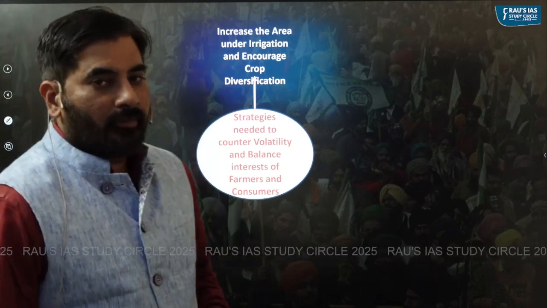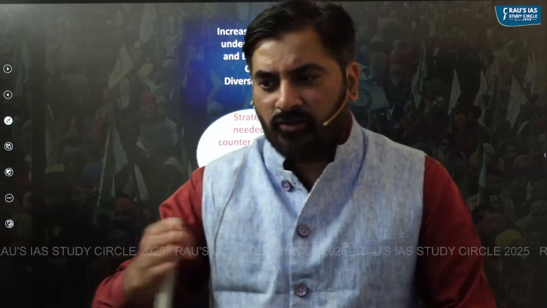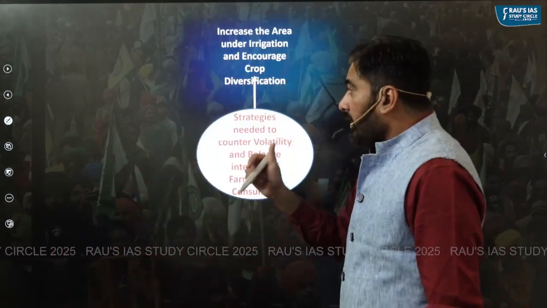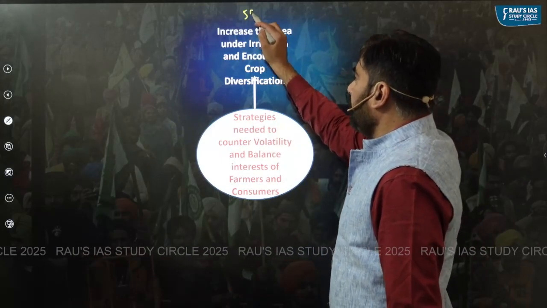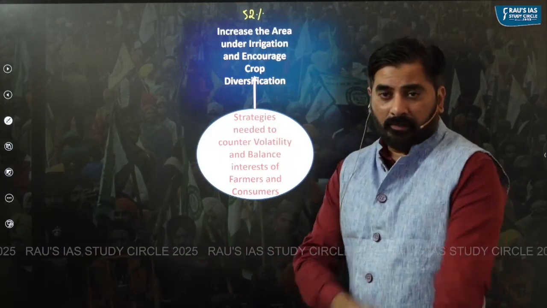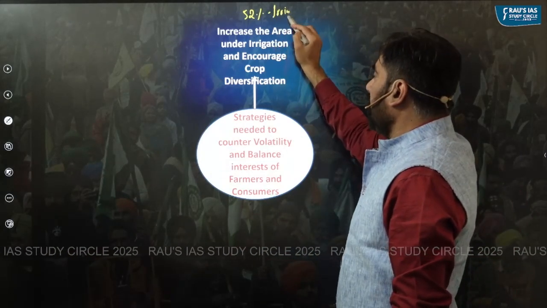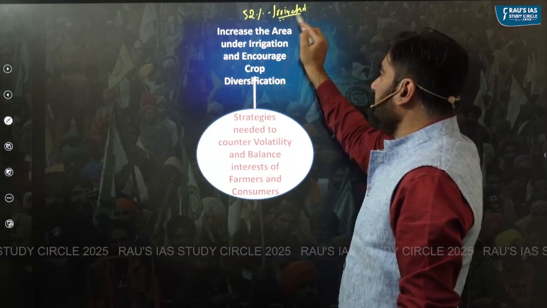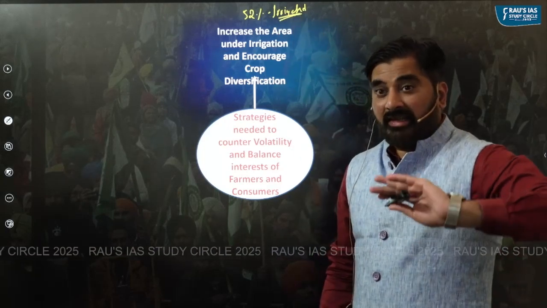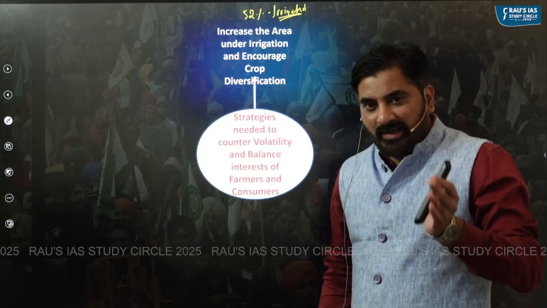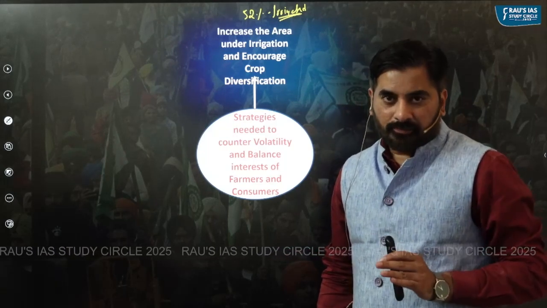Number one, why is there so much price volatility in agriculture commodities? The reason being, even today, only 52% of agriculture land is under irrigation, which means 48% of net sown area is still under rain-fed agriculture.